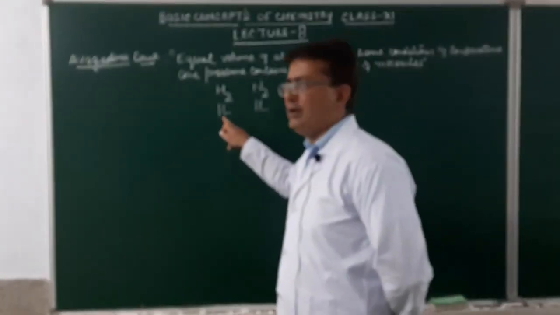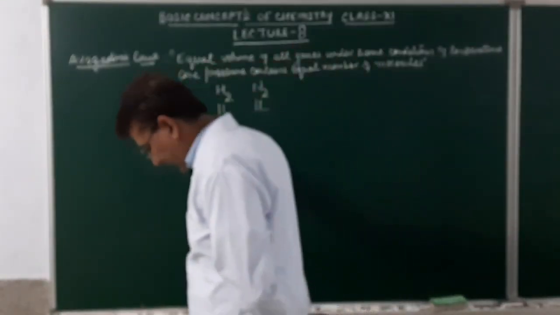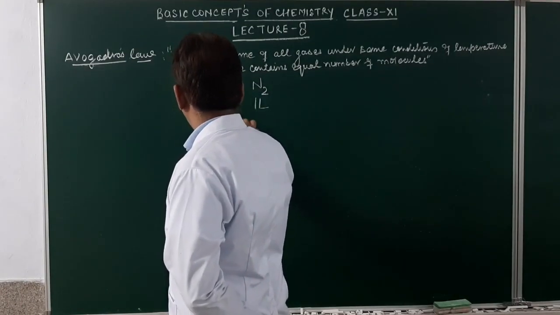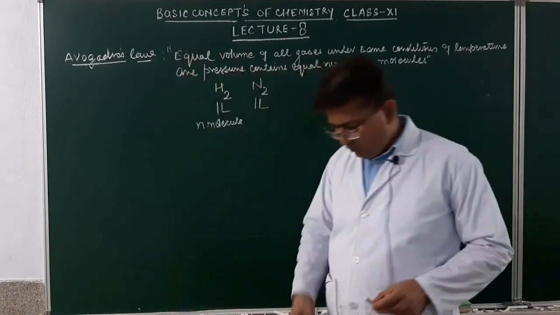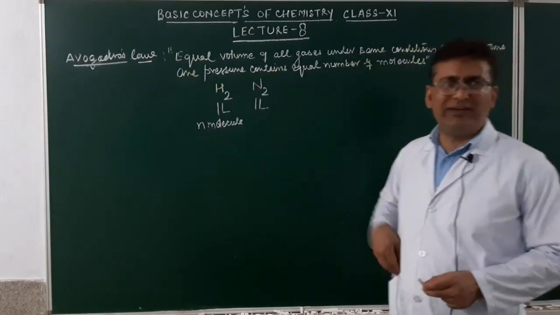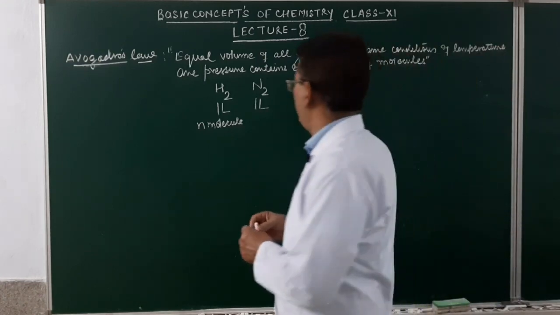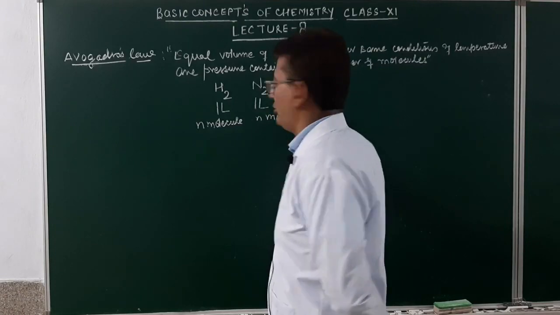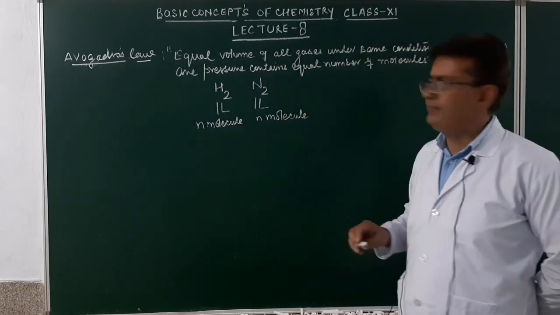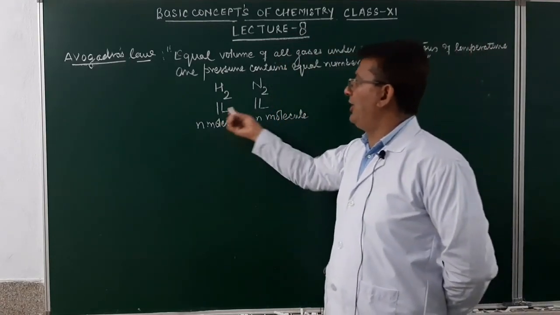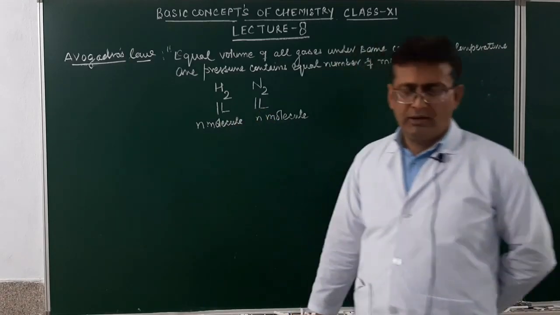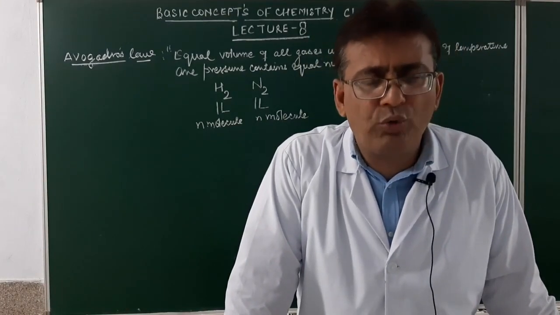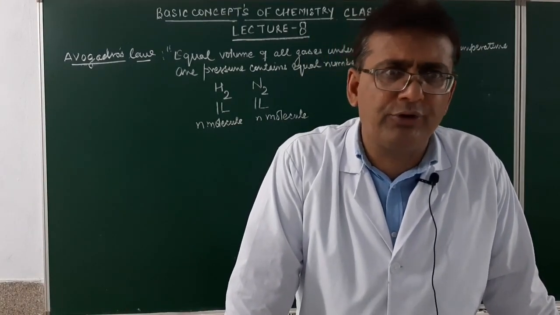So if 1 liter of hydrogen has n molecules, then 1 liter of nitrogen will also contain n molecules. Which law is followed? It will be Avogadro's law. Am I clear? When the volume of gases are the same, then their number of molecules will also be the same, provided the temperature and pressure do not change.